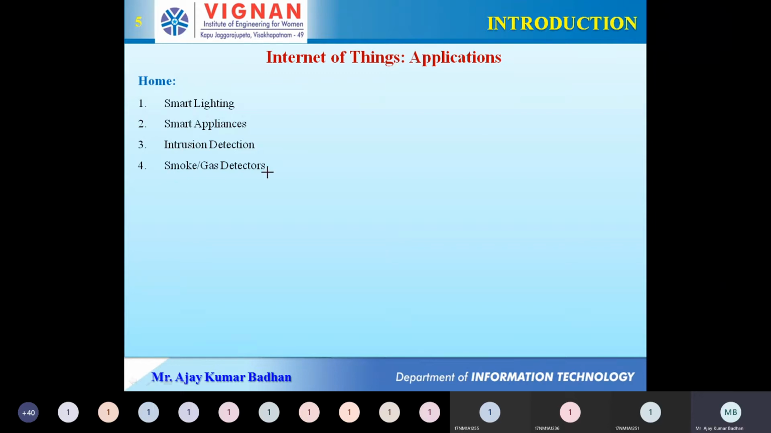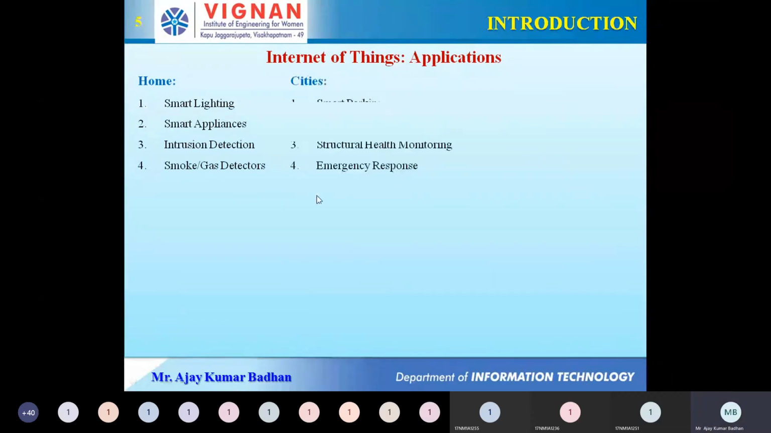In the same way, we have smoke and gas detectors. In our home we have cylinders, right? And again we have other kinds of smoke. Mostly these smoke detectors you can see in companies also, where whenever a fire comes up, water automatically starts sprinkling from the pipes assembled on the top floors, right? So all those things come under home automation systems. It's very important. So what comes under home automation is smart lighting, smart appliances, intrusion detection, and smoke gas detectors.